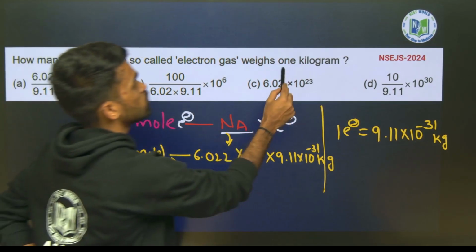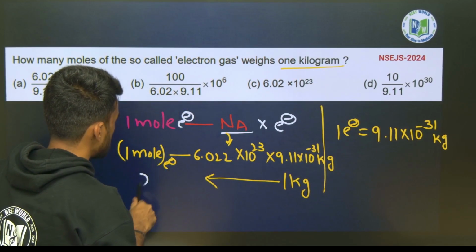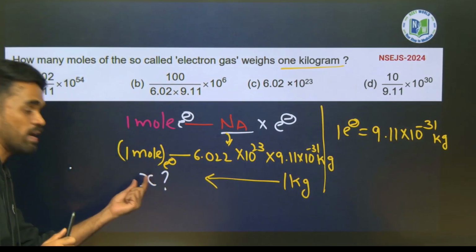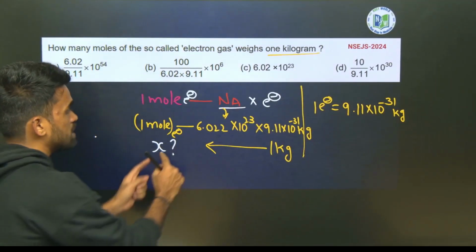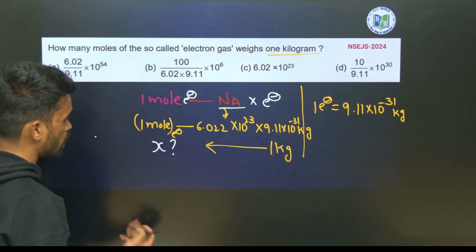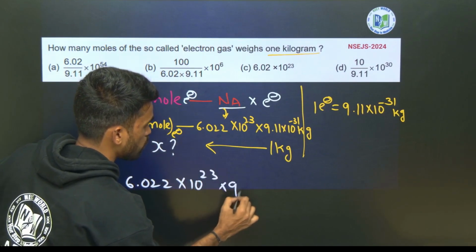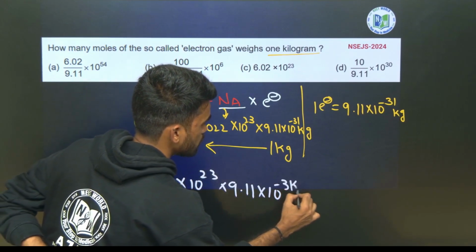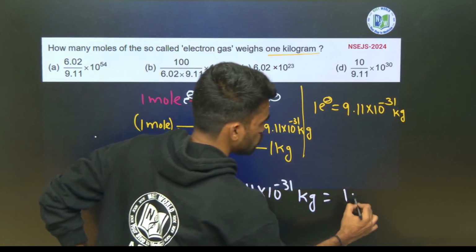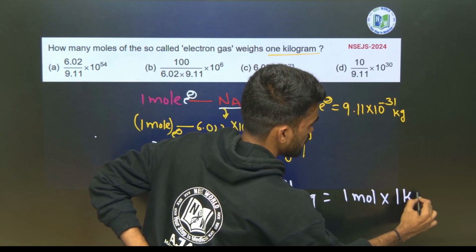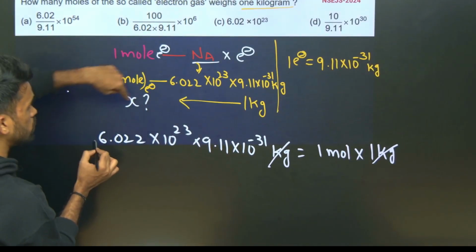They are saying in 1 kg, how many moles do we have. So in 1 kg, let us say x moles of electrons. To find the value of x, that will be your answer. Just use the unitary method. Multiply x by this number, and 1 mole by this number. So 6.022 × 10^23 × 9.11 × 10^-31 kg will be equal to 1 mole × 1 kg. The kg is removed, and I just want this x, so this number times x.